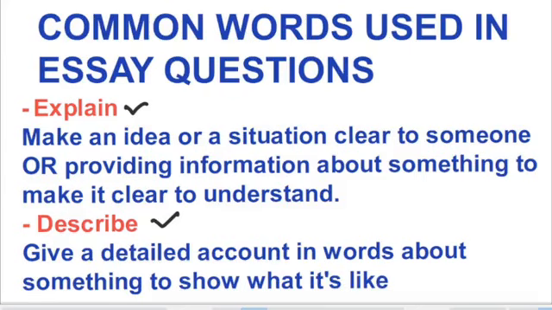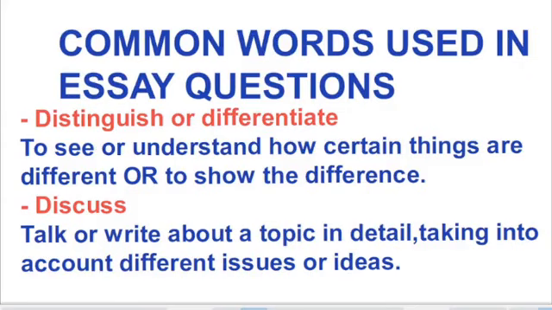Apart from these terms, we also have terms such as distinguish or differentiate. To distinguish is just to see or understand how certain things are different, or to show the difference between two things. Remember, I gave an example earlier where they can ask you to distinguish between sexual and asexual reproduction.